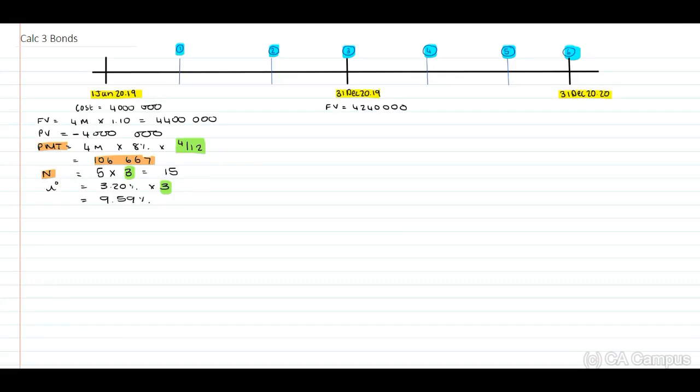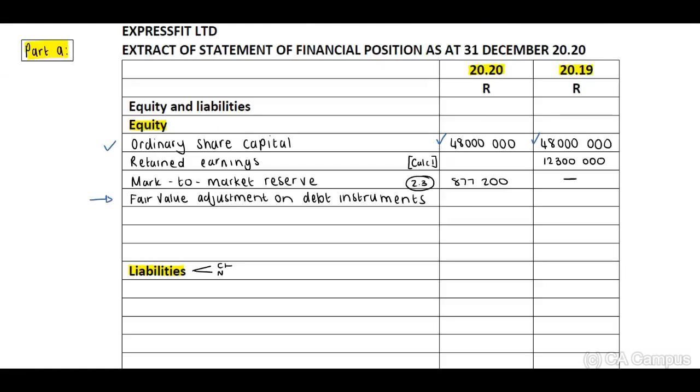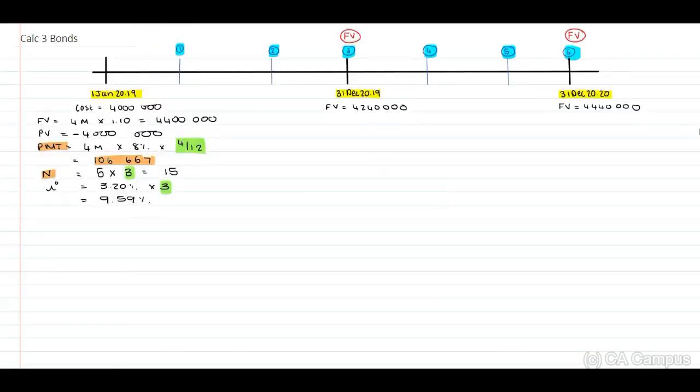4,240,000, and then my fair value at year end will be 4,440,000. Now remember, we need to include our 2019 balance and 2020 balance. Therefore, we need to determine what is the fair value at the end of 2019 and then what is the fair value adjustment at the end of 2020, because we need to include this in our equity section, 2020's fair value and 2019's fair value. But how do we do this?